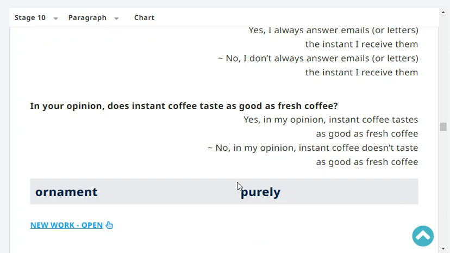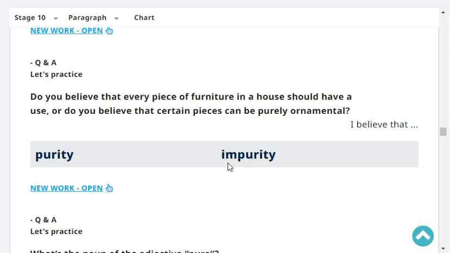Well, in your opinion, does instant coffee taste as good as fresh coffee? Yes or no? No, in my opinion, instant coffee doesn't taste as good as fresh coffee. Very good.